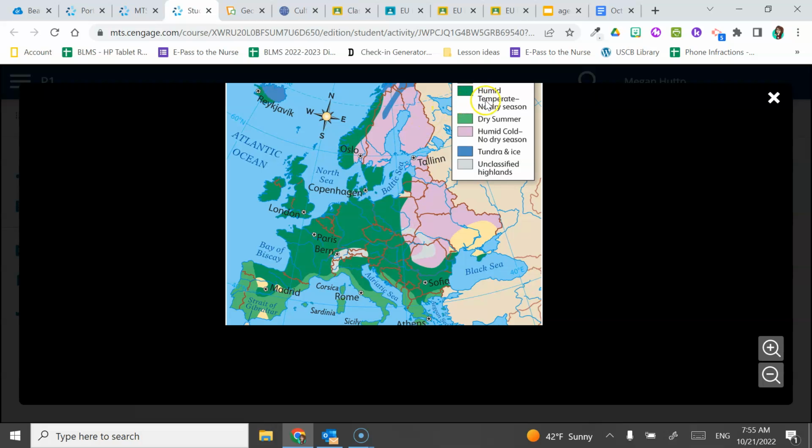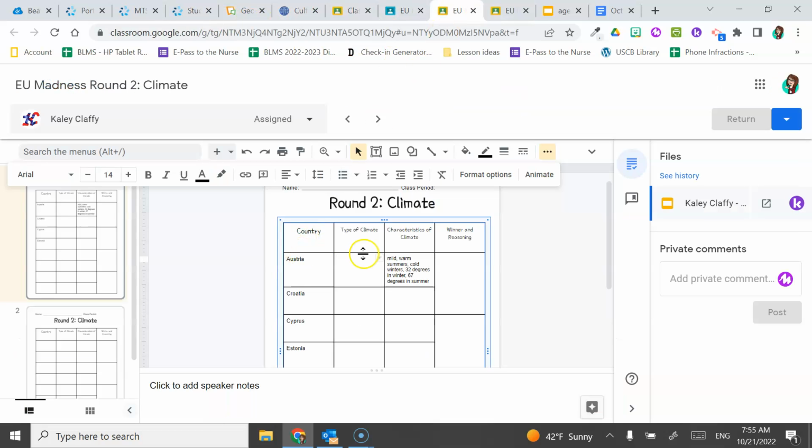So we have humid, temperate, no dry season, and unclassified highlands. So I'm going to put here humid, temperate, and unclassified highlands. So I have now found Austria, right? So now I have to go to Croatia.